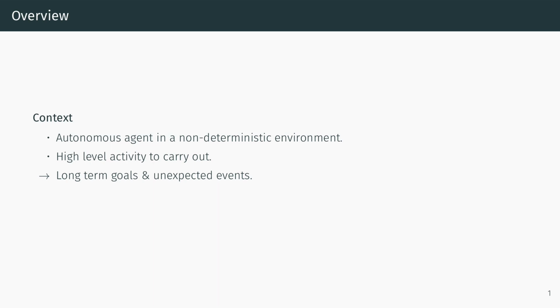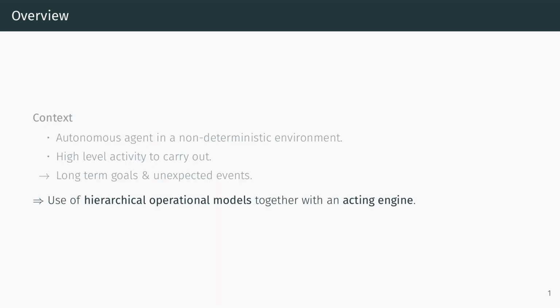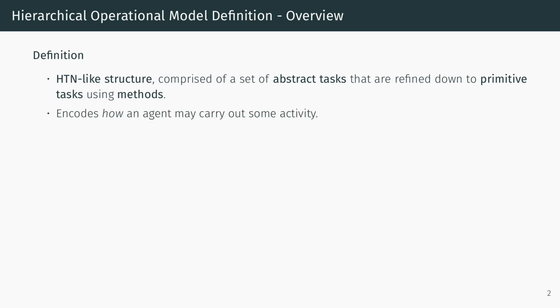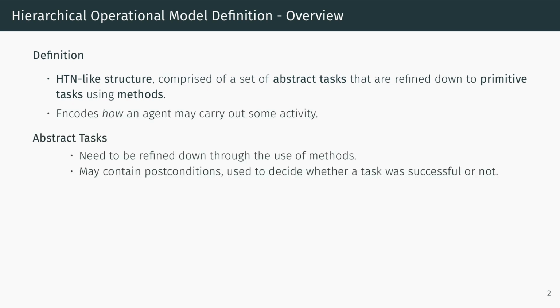events. For that, we consider that the agents use hierarchical operational models together with an acting engine. Hierarchical operational models are HTN-like structures comprised of a set of abstract tasks that are refined down to primitive tasks using methods. These models encode how an agent may carry out some activity. Abstract tasks represent high-level behavior. They need to be refined down through the use of methods. These may contain post-conditions that are used to decide whether or not a task was successful.